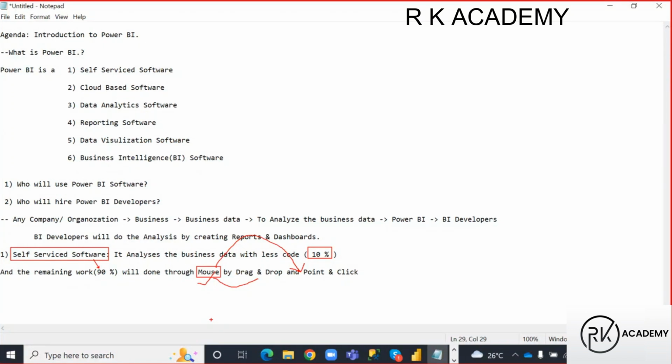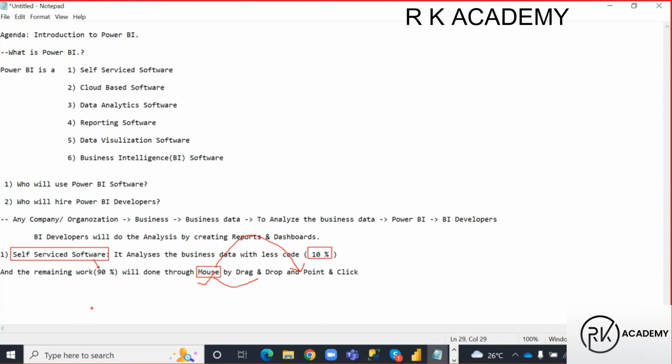That is why any person can easily learn this Power BI software and can easily survive on this software, guys. There is no need of a BTech background to learn this software. Most people will think that any person coming to the software field must study BTech, but it is not like that, guys.